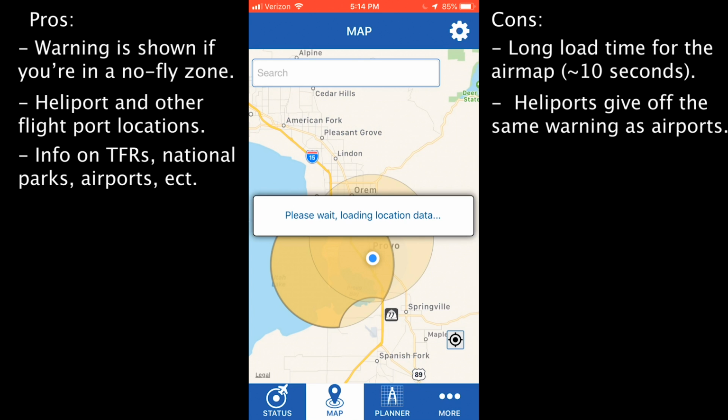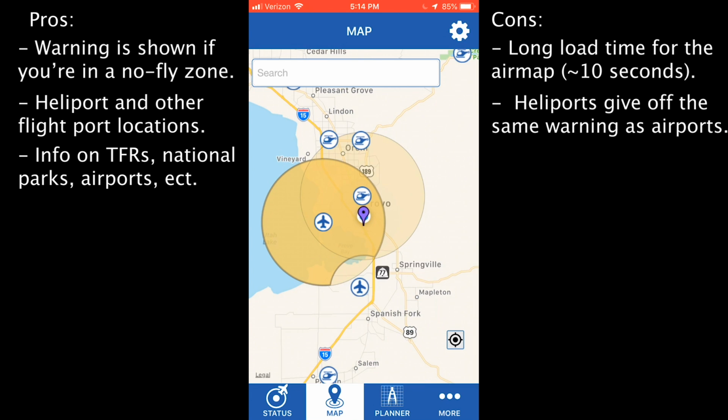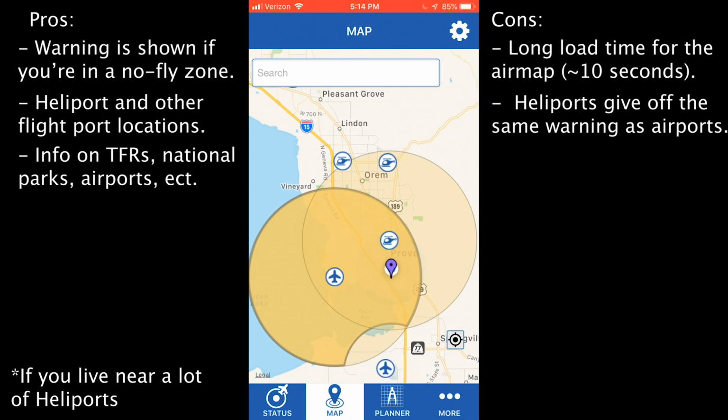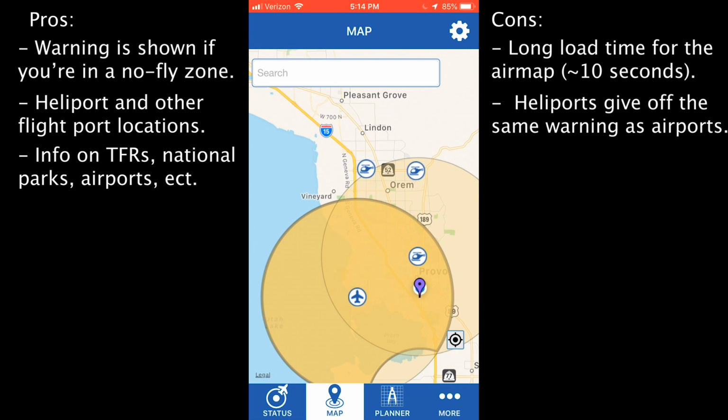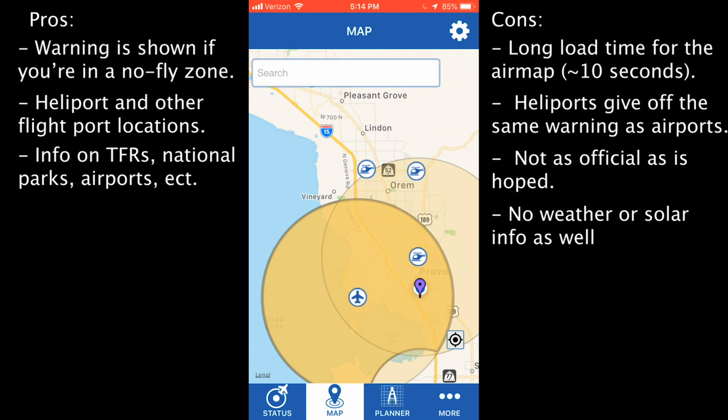The heliports are interpreted as airports, so you're always going to be in restricted flight space, and you'll be getting that error a lot, especially if you live in a city. And on top of that, just like the legal clause that I pointed out earlier, it just shows that this app isn't more accurate than any of the others. So if you don't like this app, it's not going to be worth using.